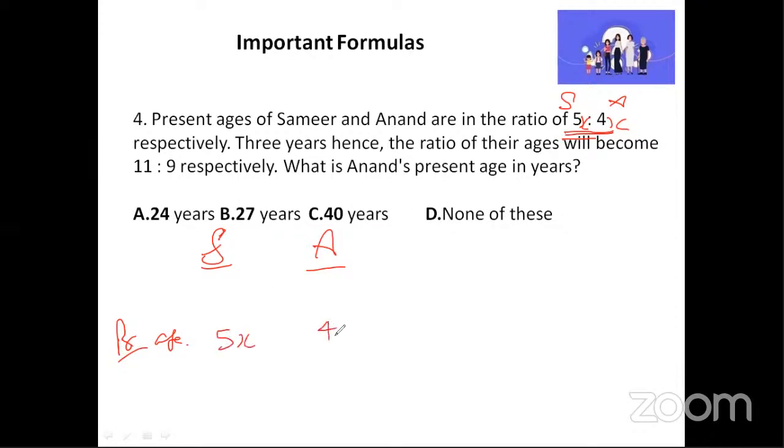The ratio was 4, I'm going to write it as 4x. Now they're telling this is the present age. Next they're telling, observe these words very carefully: 3 years hence, which means after 3 years, which means future age. It's going to be future.